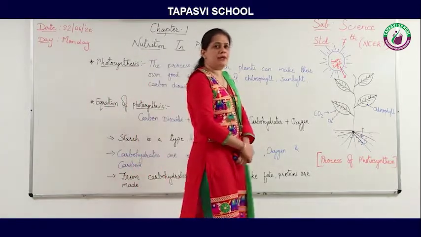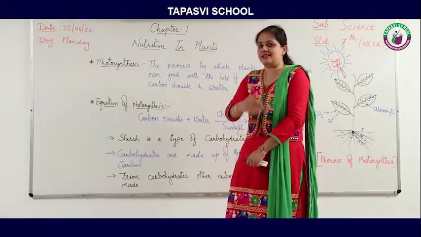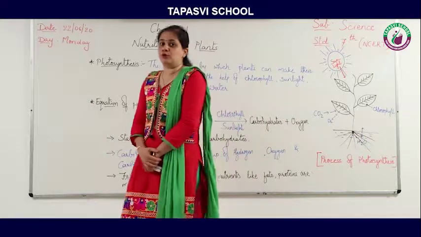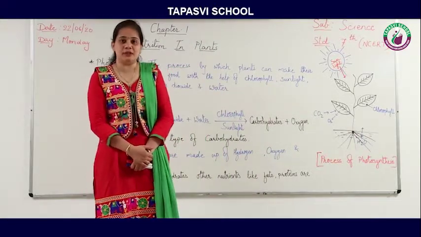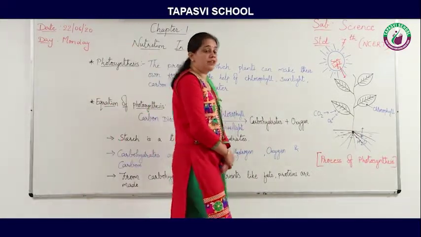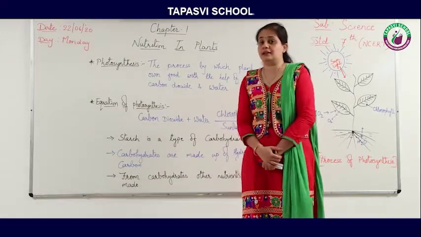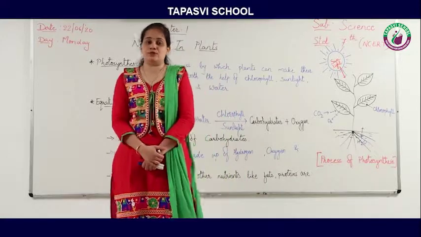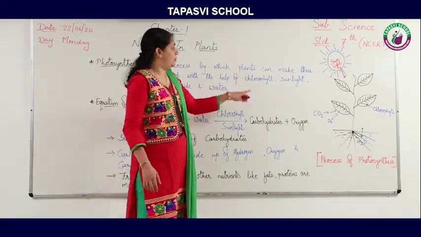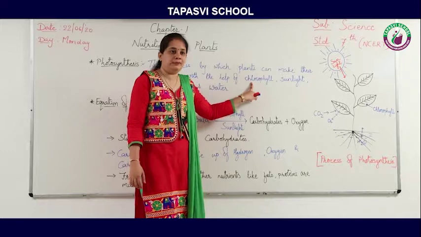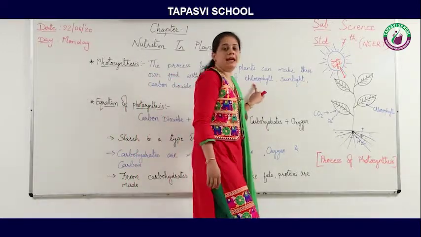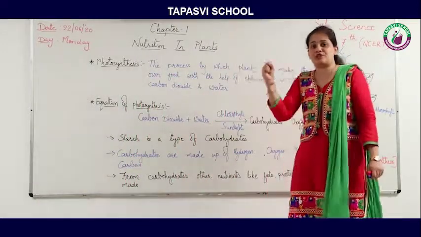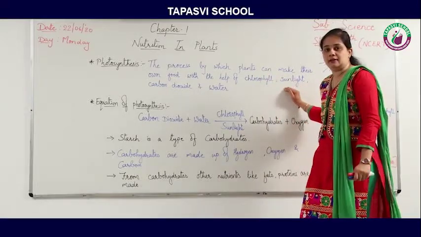In which part of the plant is chlorophyll present? Yes, you are right. Plants have chlorophyll in leaves. So chlorophyll, we know it is a green colored pigment which gives green color to the leaves of the plant. This chlorophyll has the capacity to capture the sunlight.